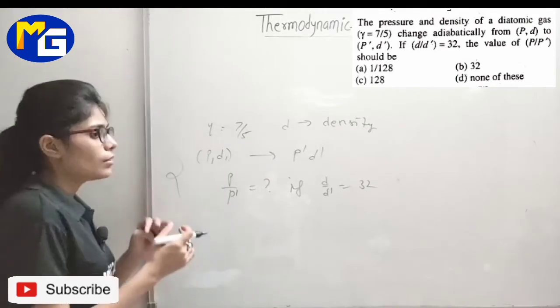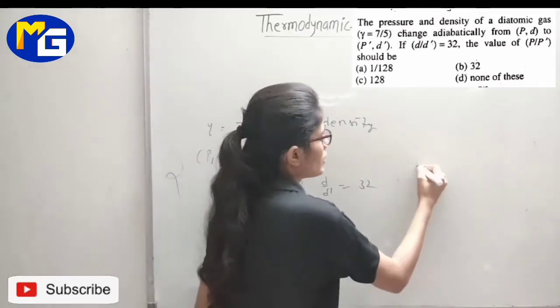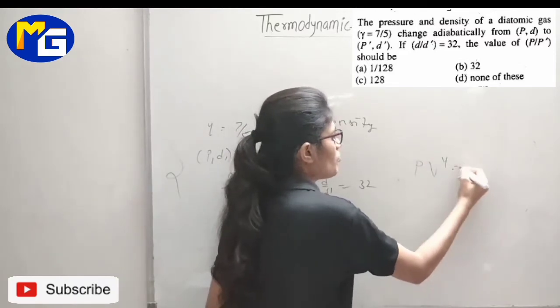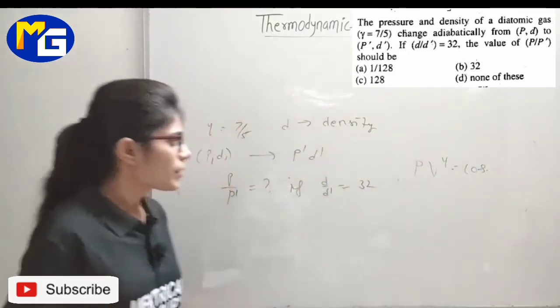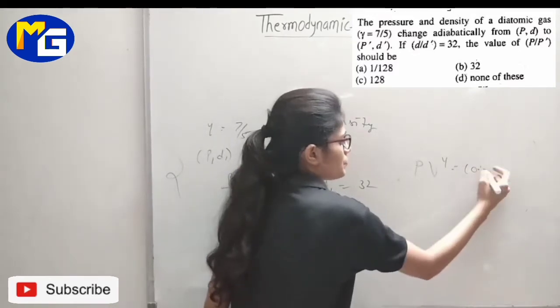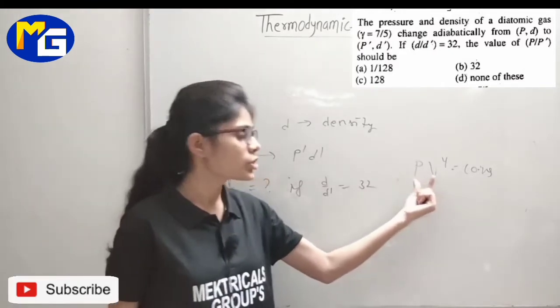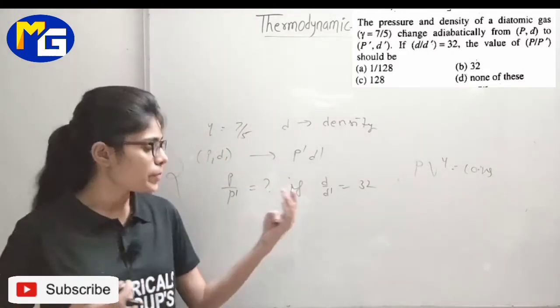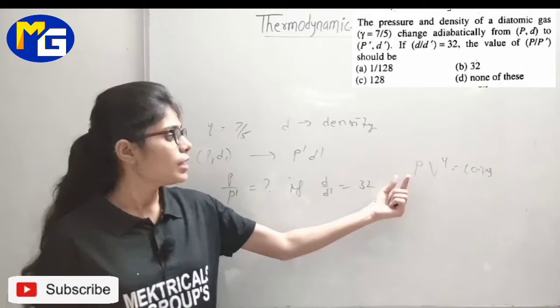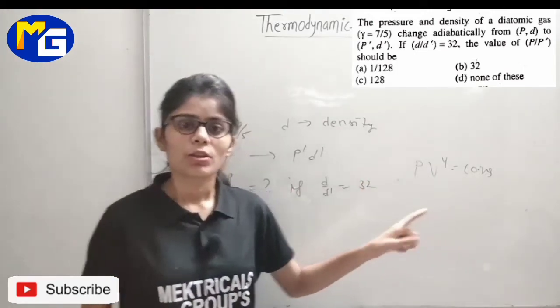So students, if we talk about the adiabatic equation in case of pressure and volume, that is PV gamma is equal to constant. But this is a relation between pressure and volume, not density.